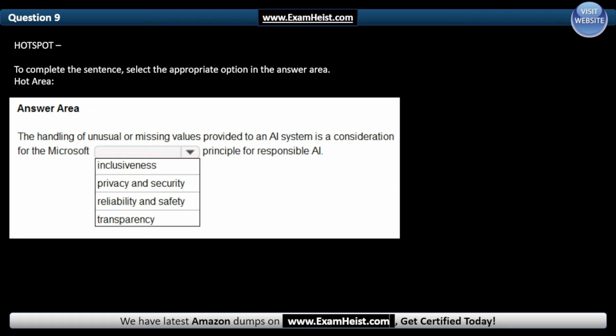Question 9. Hotspot. To complete the sentence, select the appropriate option in the answer area. The handling of unusual or missing values provided to an AI system is a consideration for the Microsoft dash principle for responsible AI? And the correct answer is reliability and safety.